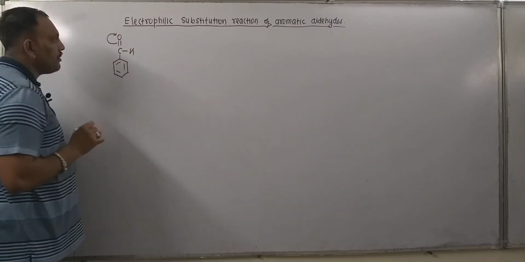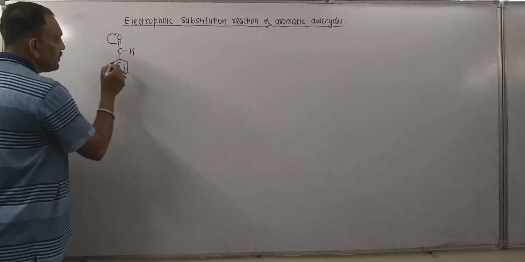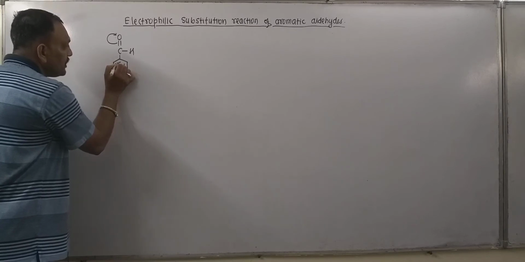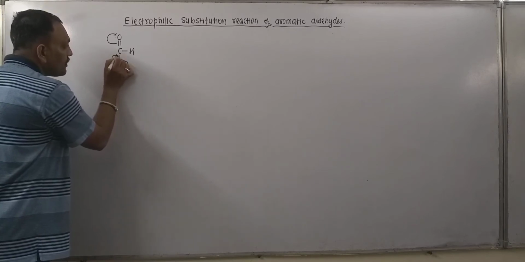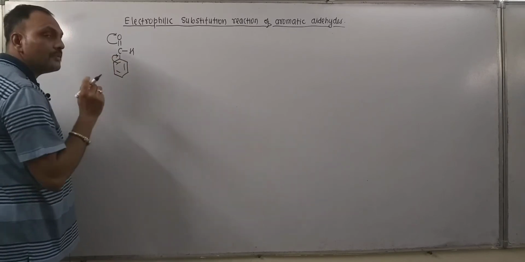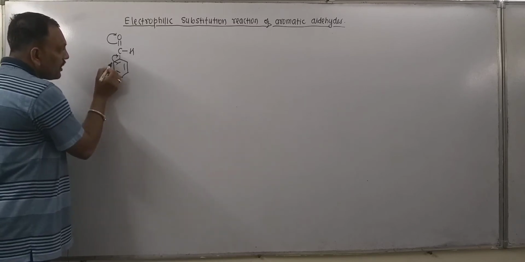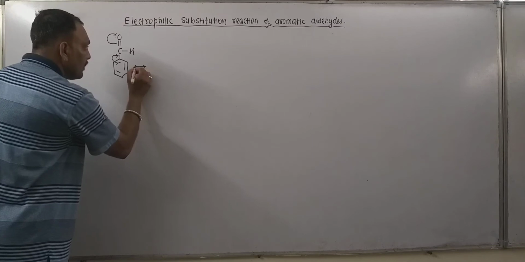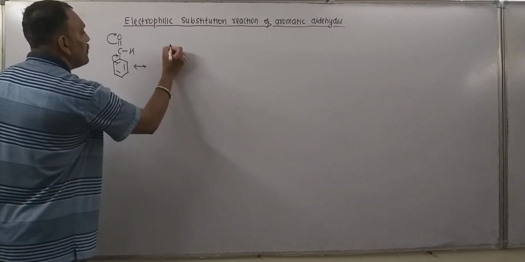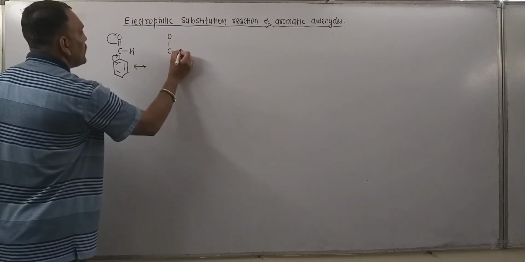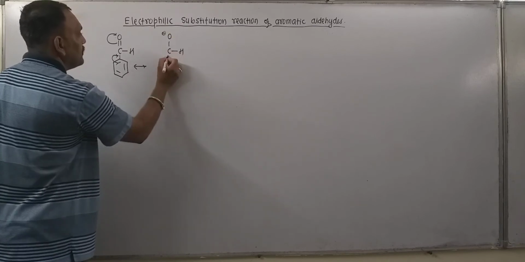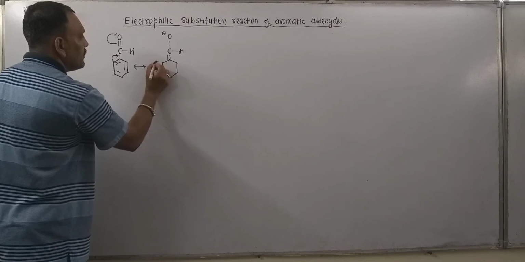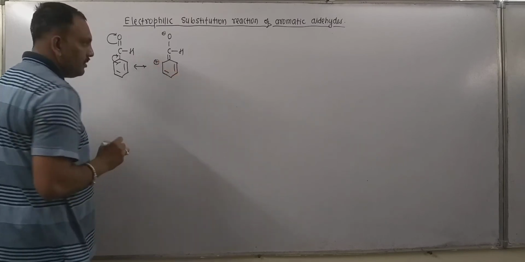Now this carbon becomes electron deficient, so in order to fulfill its requirement, this pi electron gets shifted like this, due to which this corner acquires a positive charge, and hence a resonating structure can be drawn like this. So this would be the resonating structure.